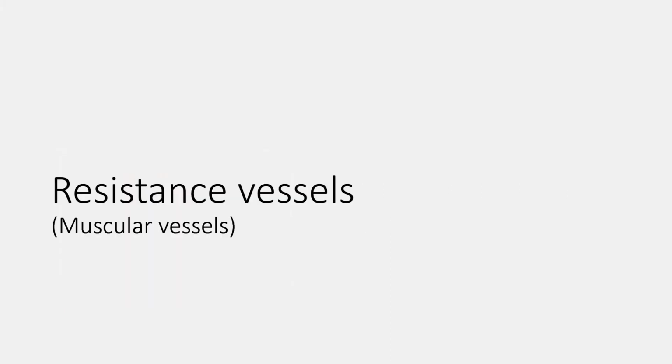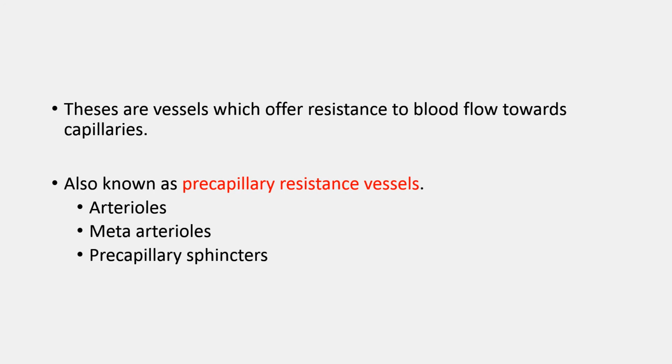Now let's understand the resistance vessels, also known as muscular vessels. These are the vessels which offer resistance to the blood flow towards the capillaries, and they are also known as precapillary resistance vessels. These vessels are the arterioles, meta-arterioles and the precapillary sphincters. Together they are known as precapillary resistance vessels, and they offer resistance to the blood flow towards the capillaries.